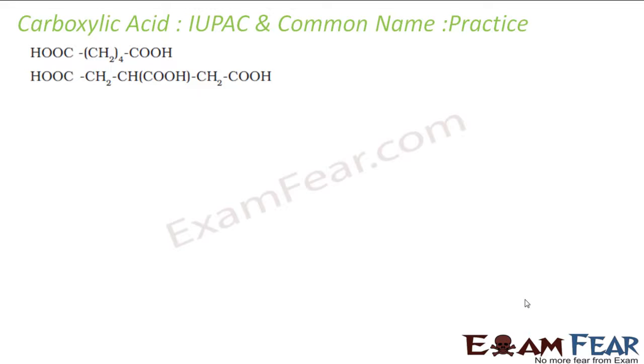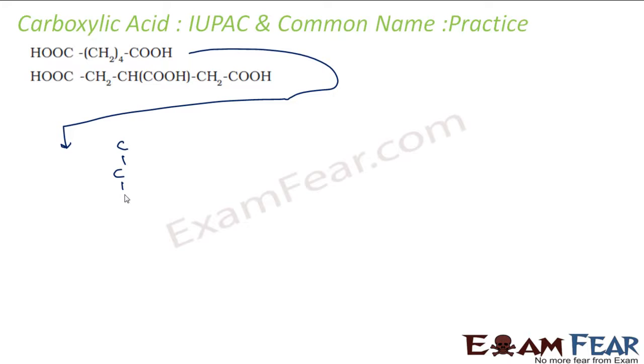Let's take some more examples. This one. 1, 2, 3, 4. 4 CH2 we have. And then we have COOH. Here we have COOH. Since again it has 2 COOH groups, so we'll use the same name 1, 2, 3, 4, 5, 6. 6 is hexane.